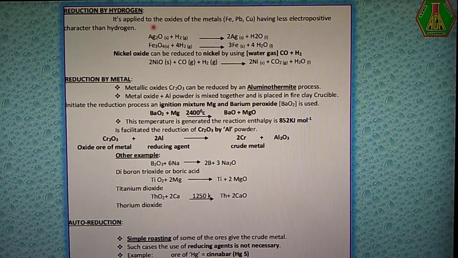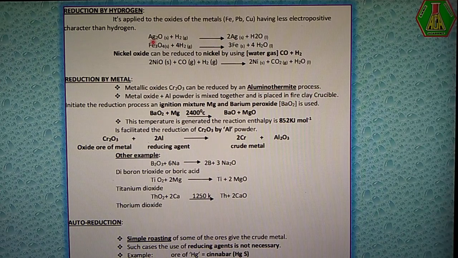Reduction by hydrogen applies to the metal oxides of metals like iron, lead, copper, silver, and nickel, which all have a less electropositive character than hydrogen. Here hydrogen has a higher electropositive character, but the metals in these oxides all have a less electropositive character.